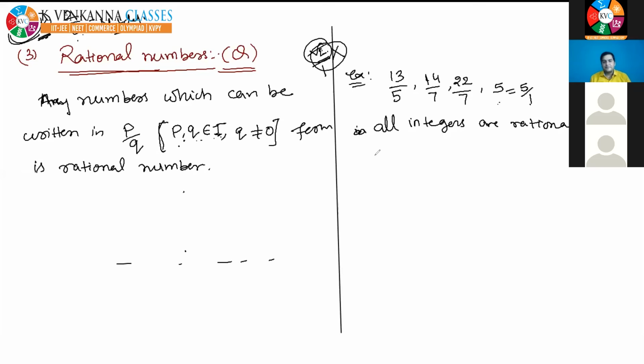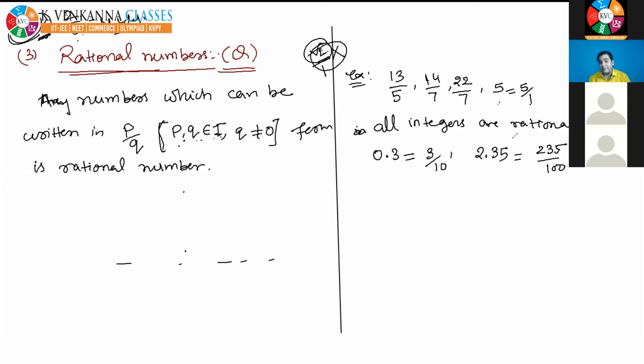Okay, next. Tell me, is 0.3 a rational number or not? Yes, because you can write 0.3 as 3 divided by 10. That's why it can be written in P by Q form, and hence it is a rational number. 2.35, rational or not? Yes, it is also rational because you can write 2.35 as 235 divided by 100. So all these numbers are rational.